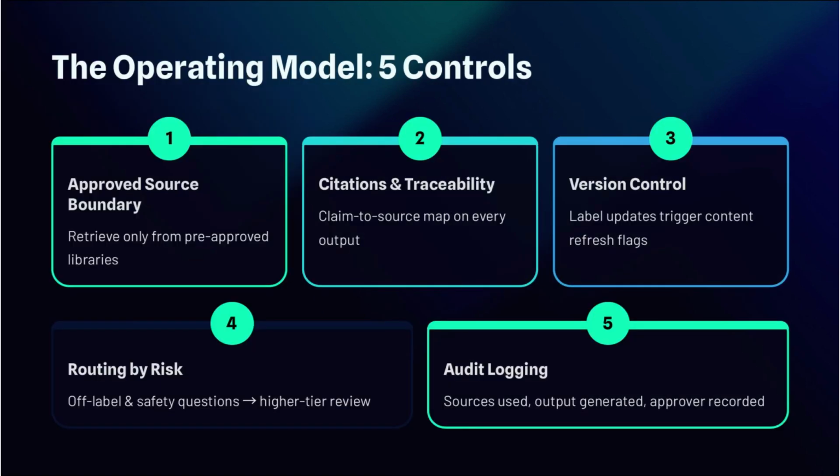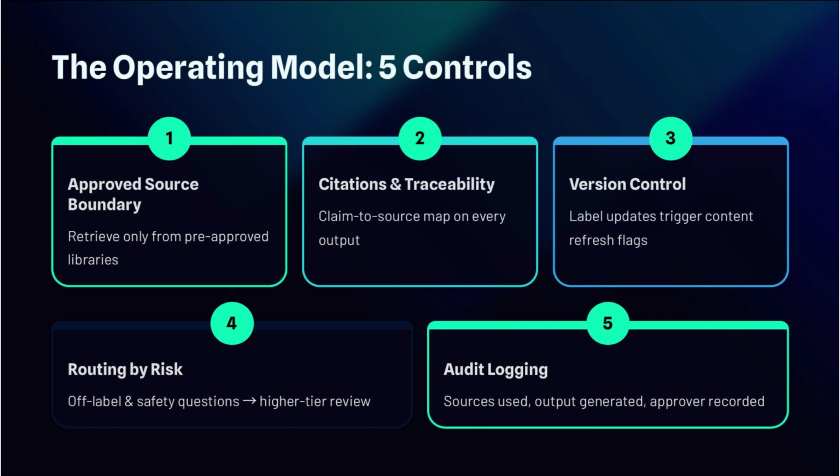Now let's step back and talk about the operating model that makes these agents safe. In medical affairs, compliance is not a bolt-on. It is the system. There are 5 controls that matter most. First is the approved source boundary. Agents must retrieve only from sources that medical affairs has approved for that use case, like current label, Medical Information Standard Response documents, approved literature libraries, and internal medical decks that have been through review.